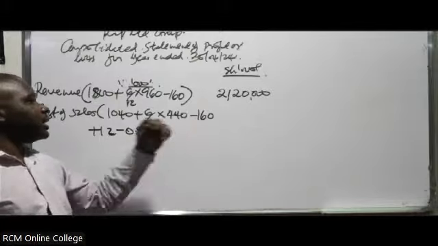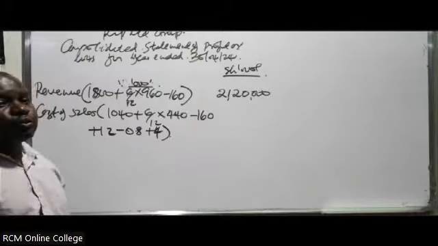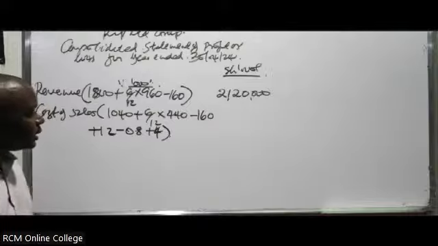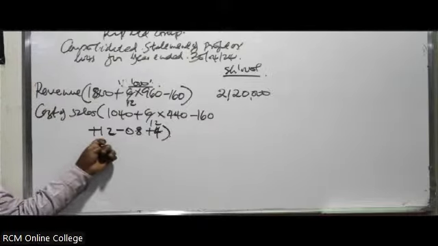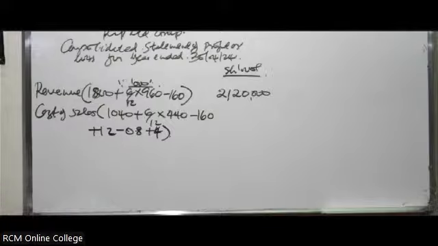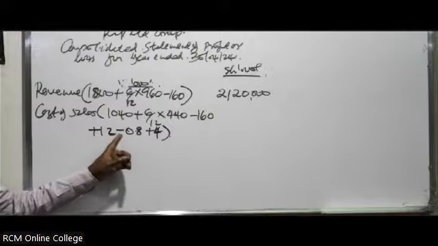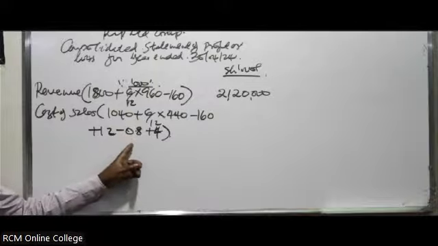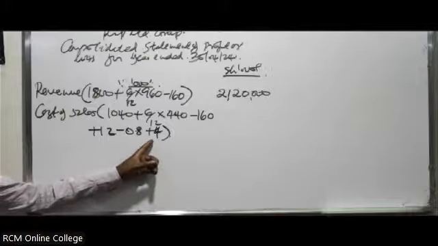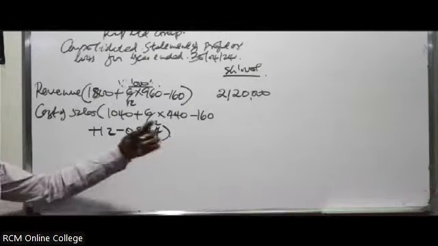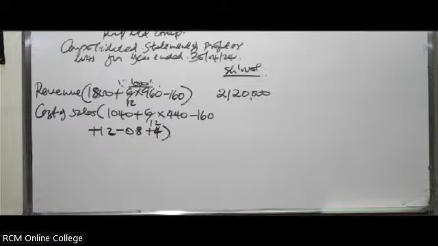Eliminate the intercompany sale, which you've been able to say you credit the cost of sales. There's the unrealized profit on closing inventory, which you say you debit the cost of sales. There's the depreciation overcharge, which you credit the cost of sales. When you credit the cost of sales, it means you are deducting. Then there's the unrealized profit on the sale of the fixed asset, which was 4. So there's a figure you'll be able to get.